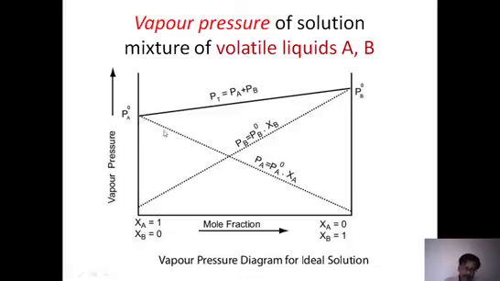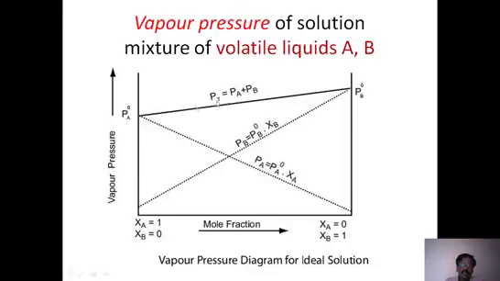If you look at this dotted line, this is the partial vapor pressure of A component only. At this level it is a maximum, but as you go to the right side, as the A mole fraction is decreasing, its partial pressure is also decreasing, and once it comes to this place it becomes 0. Similarly, for B, at this level it is maximum. When you go to the left side, the mole fraction of B is decreasing, therefore the PB value is also decreasing. So this is the partial vapor pressure of B only. This is the partial vapor pressure of A only.